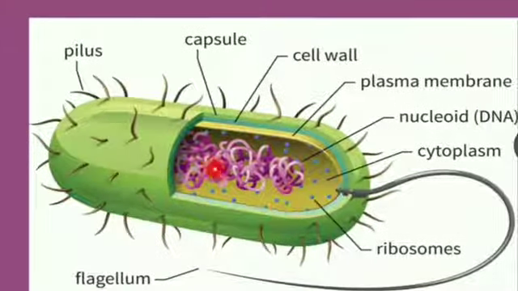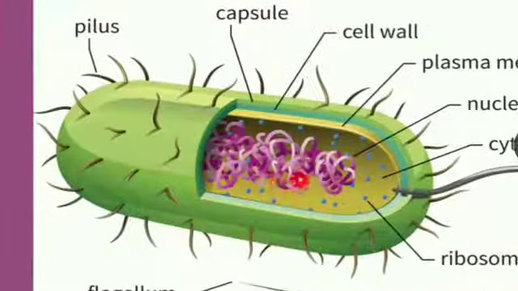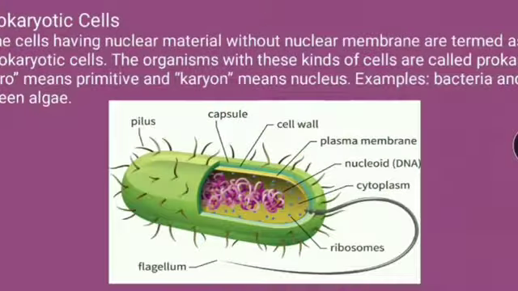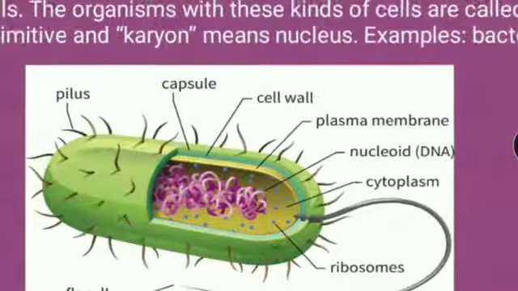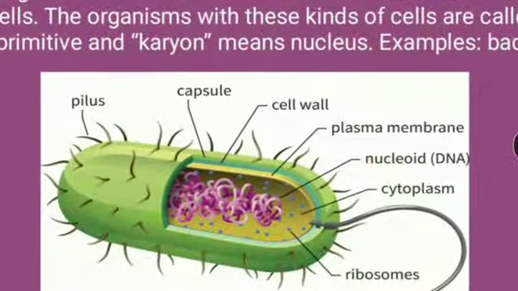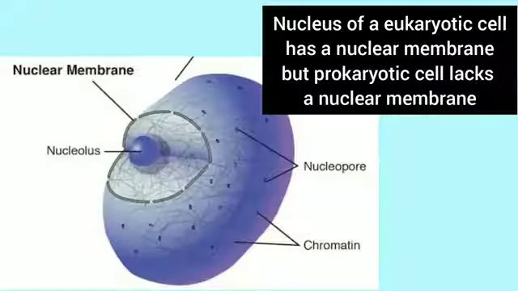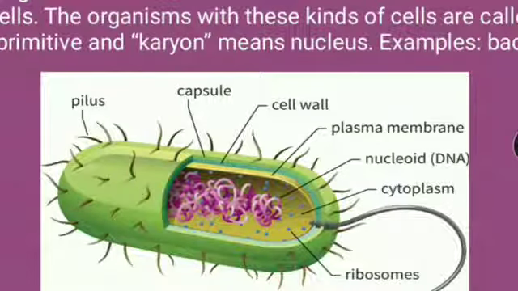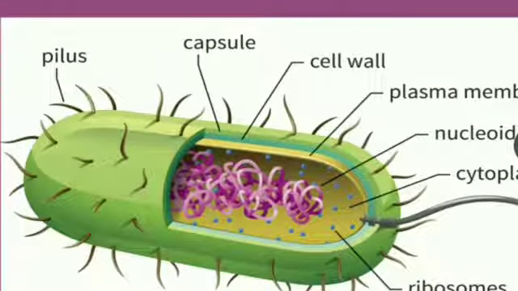Can you see the thread-like structures scattered in the cytoplasm? This is nothing but the genetic material called nucleoid. It has strands of DNA and RNA, but it lacks the membrane called the nuclear membrane. So, due to the lack of a nuclear membrane, the nuclear material floats in the cytoplasm.